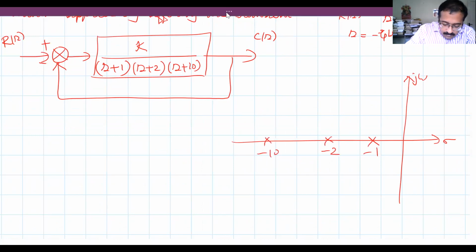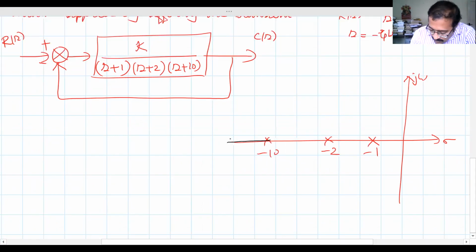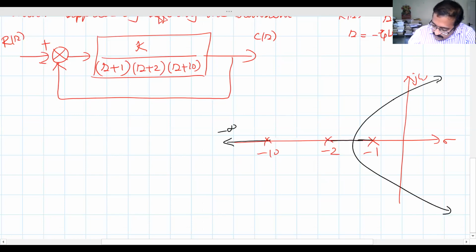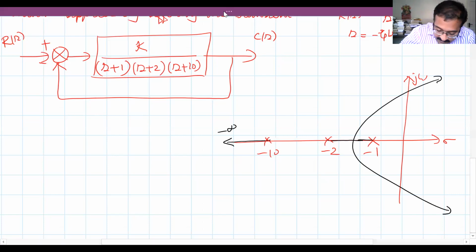How will the root locus be? One branch will start from here, one from here, and they will break away like this, going to infinity. We are given a condition to find the dominant pole: a damping ratio of 0.174. Damping ratio lines are radial lines, so at some particular radial line the damping ratio is 0.174. Let that point be this.